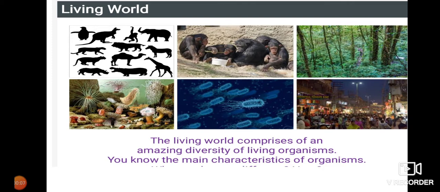Students, what do you observe in this picture? The world comprises an amazing diversity of living organisms. That is, you can see a number of various organisms, from unicellular organisms, that is, bacteria, and a number of organisms in water and on the land, and even a number of different types of plants. That is, the living world mainly comprises organisms from unicellular organisms to big multicellular organisms.